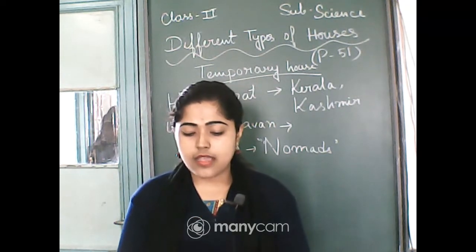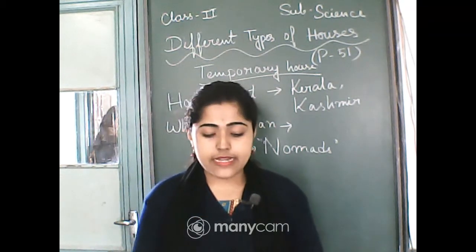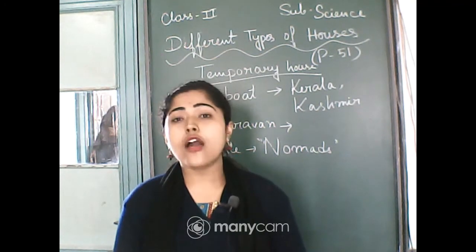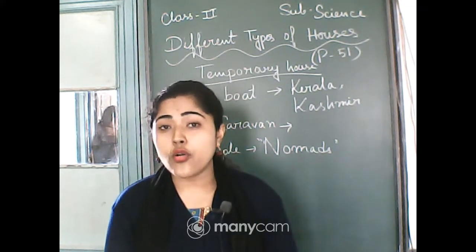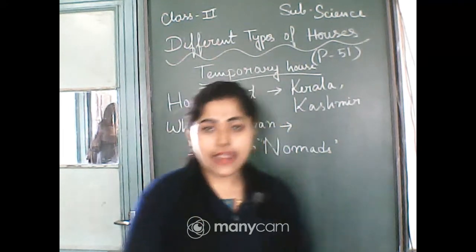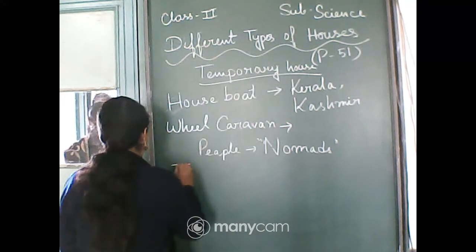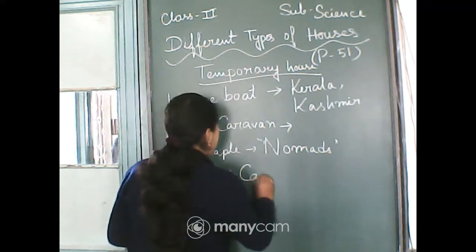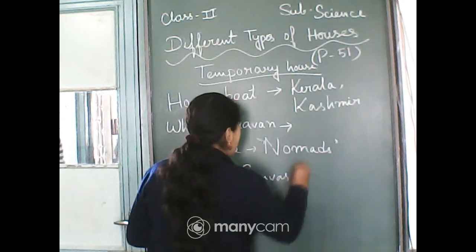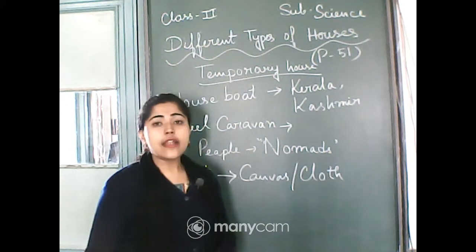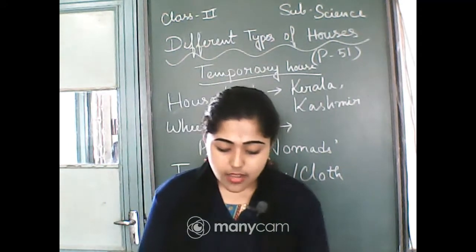Some of you may have heard about it, the tent. So these houses are made of canvas or cloth. Some houses are made up of cloth or canvas. This is called a tent. It is made up of canvas or cloth. That's called a tent.